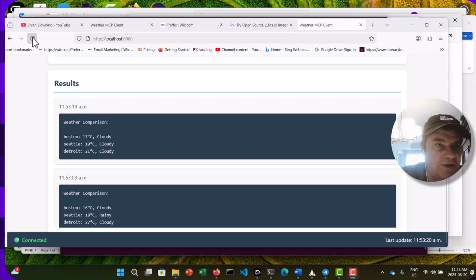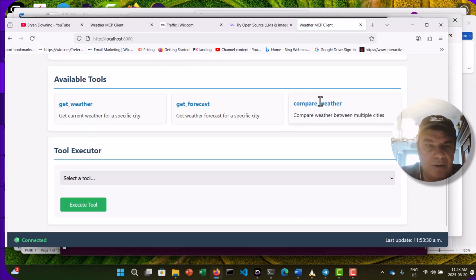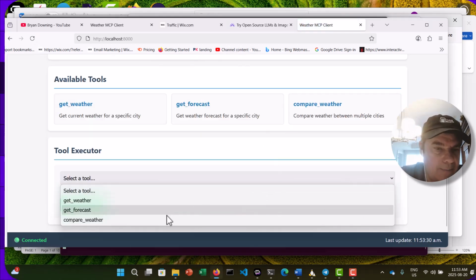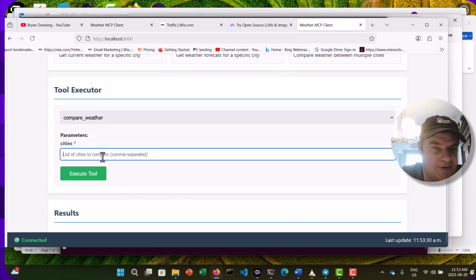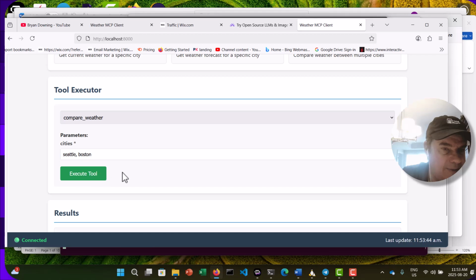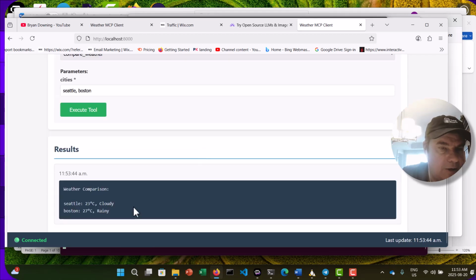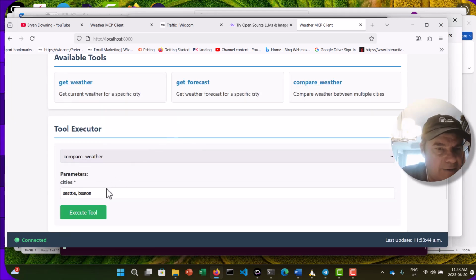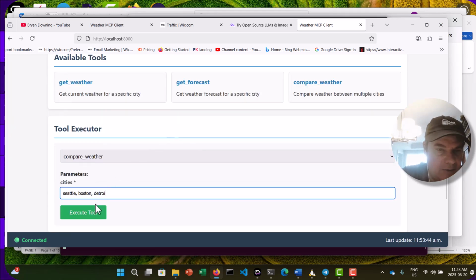Okay, let me just refresh that and run this tool, if this will work. Maybe I overwhelmed it. I don't know. So I'll put in Seattle and Boston. See what happens here. I don't know if it's got to be comma separated, or there we go. There you go. That's Boston and Seattle. See if I add in Detroit, if it exceeds that one as well.